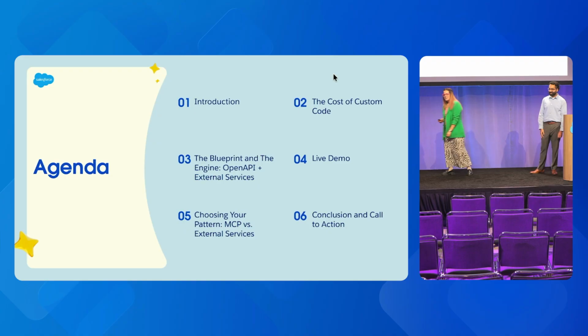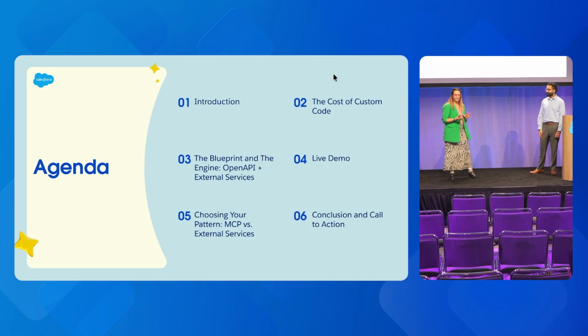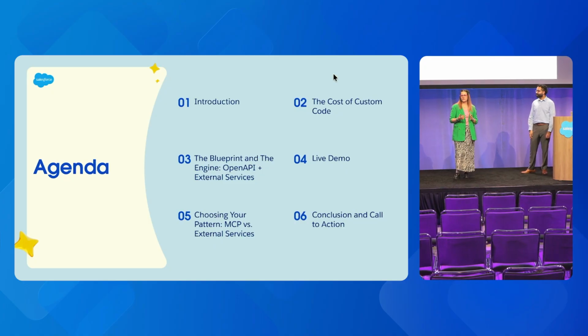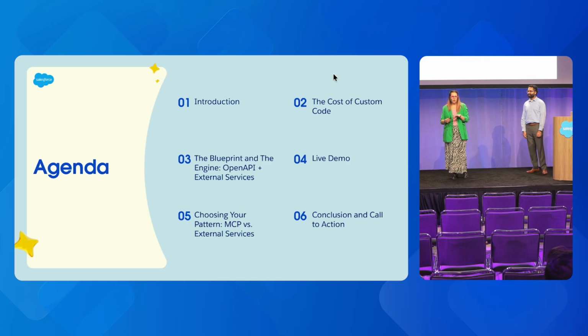So, the agenda today is we're going to do a little introductions for those of you who may not be familiar with what an OpenAPI is or what external services are. Then we're going to look into the different options of building an integration with external services and on your own. Believe me, there is a big difference. Then we're going to dive in a little bit more into the OpenAPI and external services. We're going to see this in a demo. And we're going to finish with an interesting slide on the new Agentforce MCP and external services, so you know when to use what. And of course, we're going to have a summary of what we did today, and I'll share some resources with you.